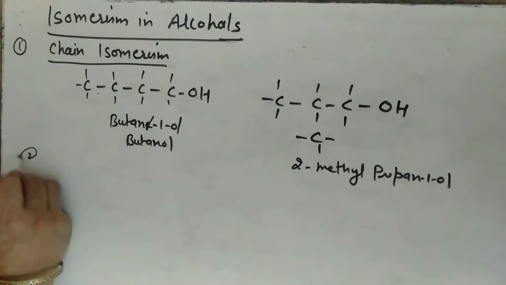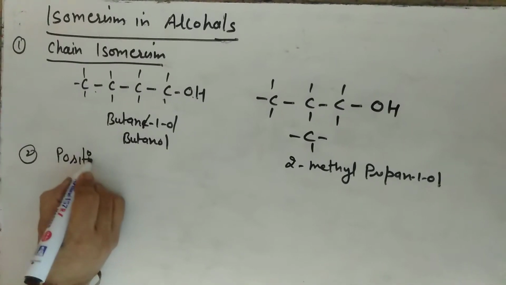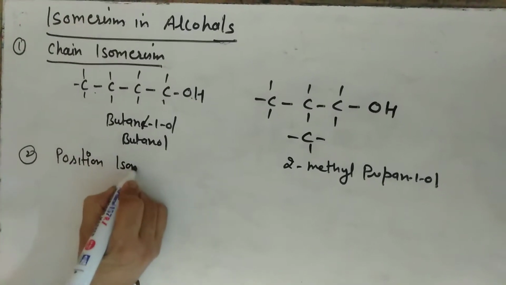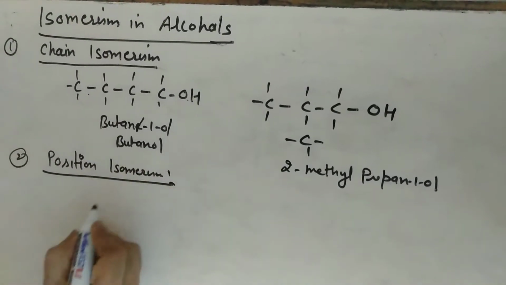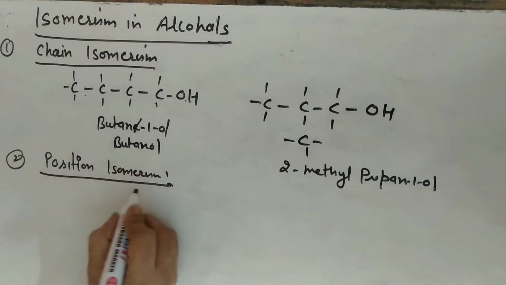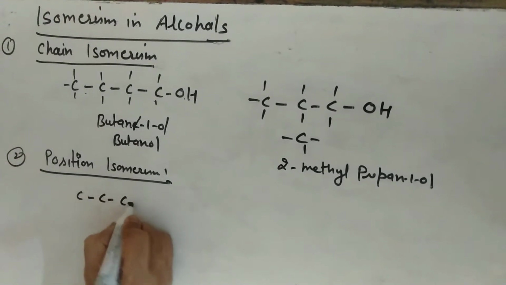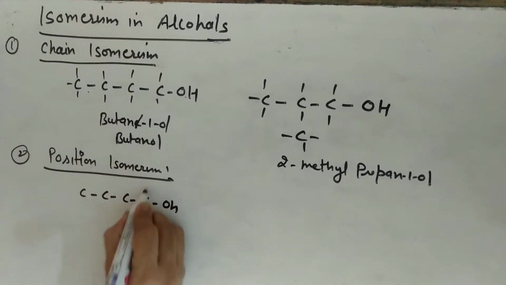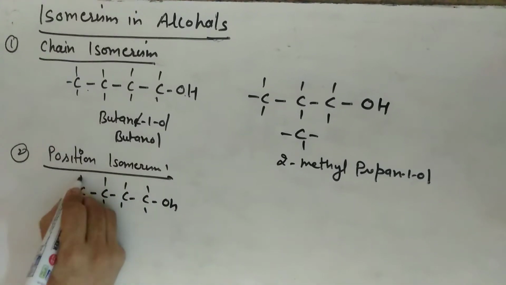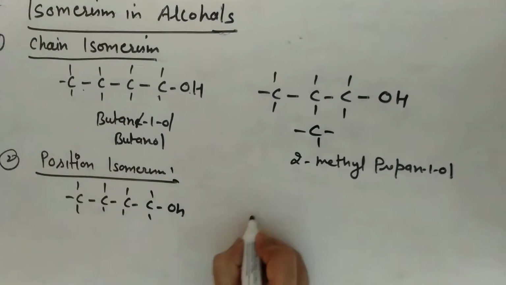And second is position isomerism. In position isomerism, the isomers differ in the position of the hydroxy group. It means the chain is the same, but the position of the OH group is different.